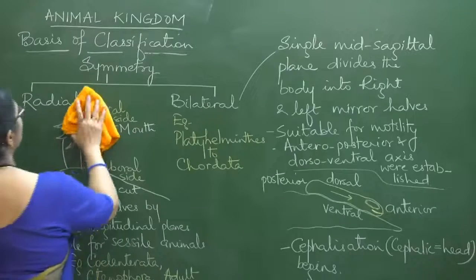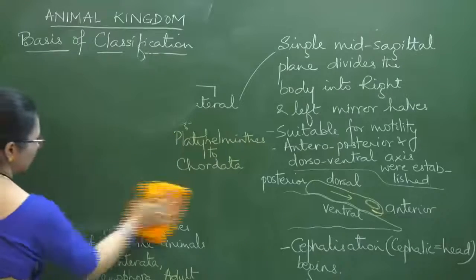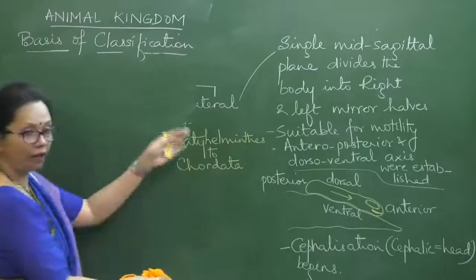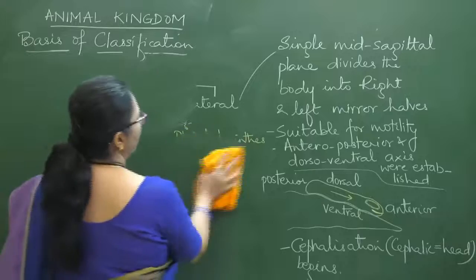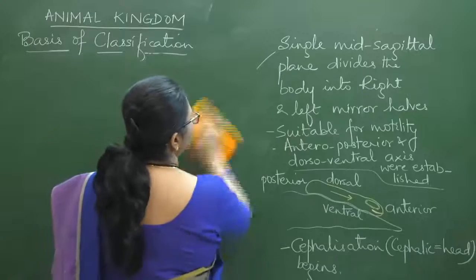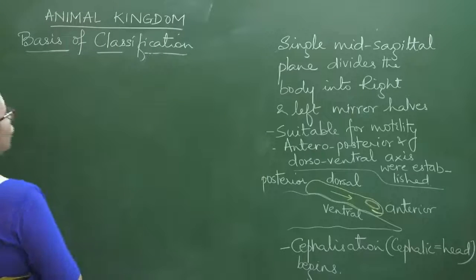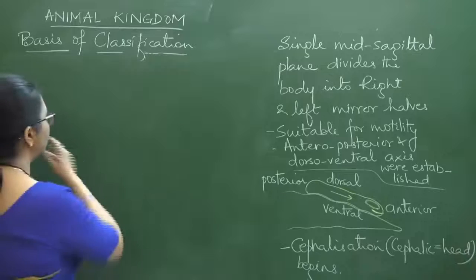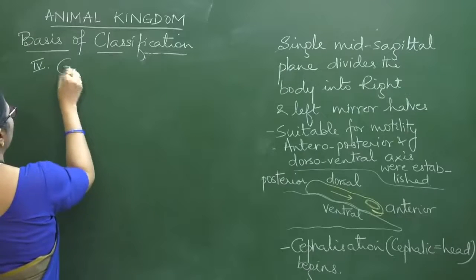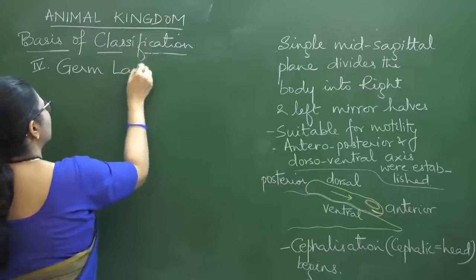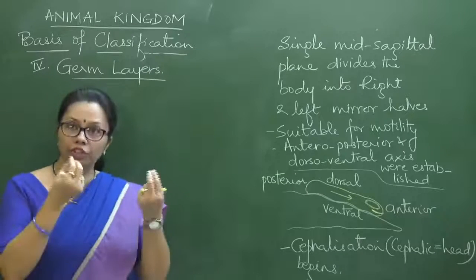So next basis of classification after symmetry. I hope you have taken down the examples. Platyhelminthes to chordata, they show bilateral symmetry, and this side we had already done. Okay, so here you see next thing, I think this would be our 4th one, you can keep the counting. So next one, that is germ layers. Now germ layers comes from the term germinate.